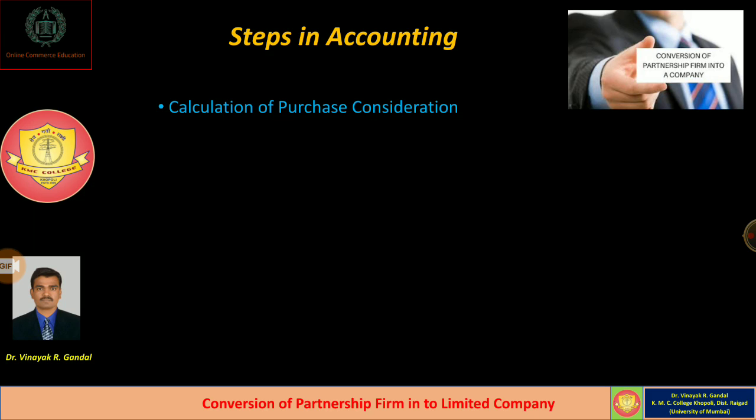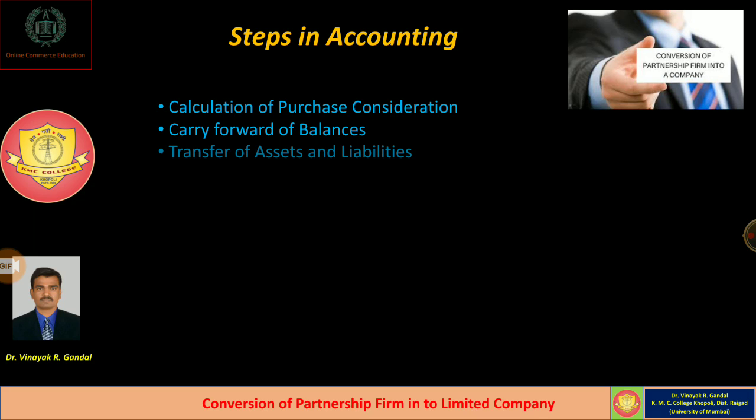So calculation of purchase consideration is the first step of recording transactions on conversion. We can use any one method from the three methods available: lump sum method, net payment method and net asset method. Secondly, once the various accounts are prepared, we have to carry forward whatever balances the accounts have. For example, in the case of partners' capital, we have to transfer the balance of the capital account to the partner's capital account credit side.